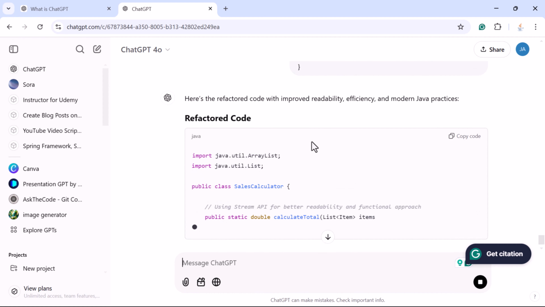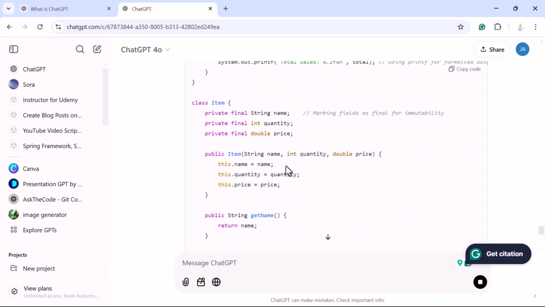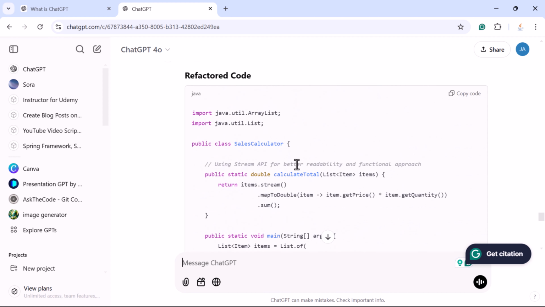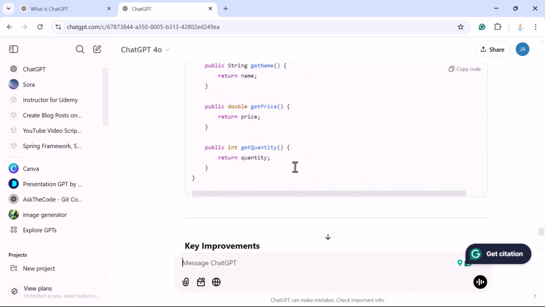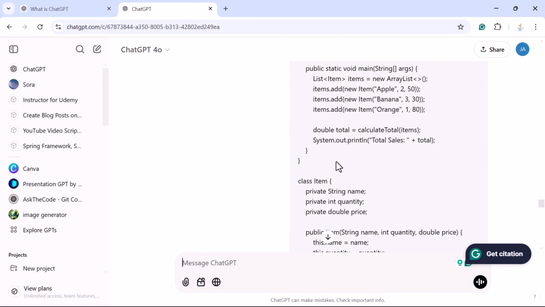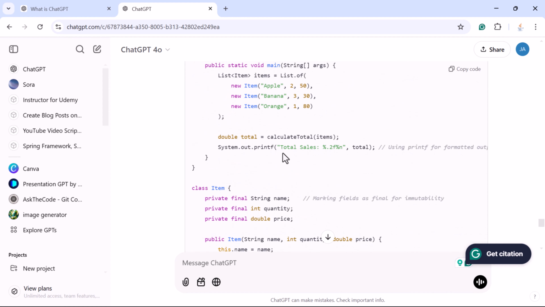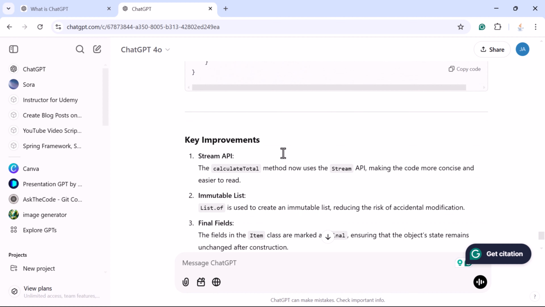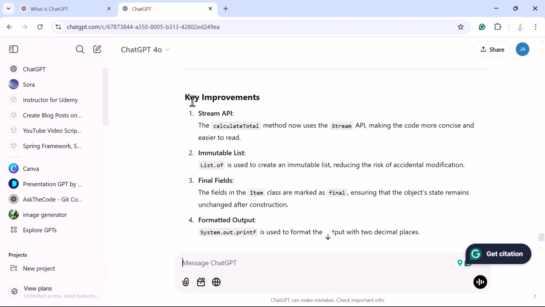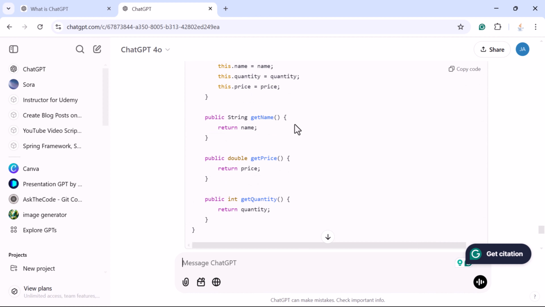And look here at the response of ChatGPT. ChatGPT successfully refactored this code and added comments in the code as well. Okay, this looks good. So this is how you can use ChatGPT to refactor the code. You can compare your code with the ChatGPT generated code and identify the differences. ChatGPT also suggests the improvements over here. Okay, so you can read the improvements and accordingly implement them in your code. So this is one of the best use cases of ChatGPT.